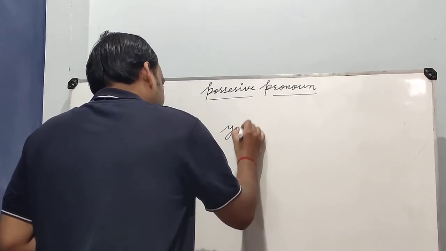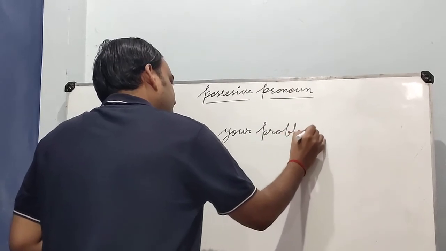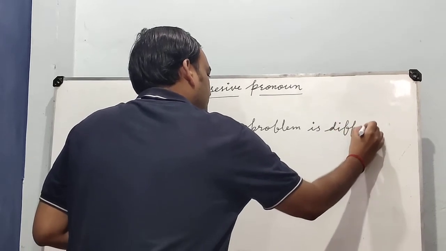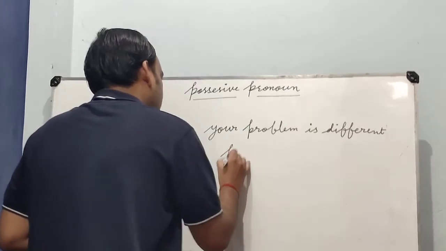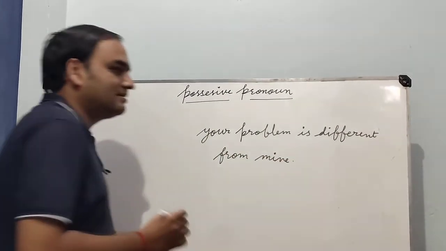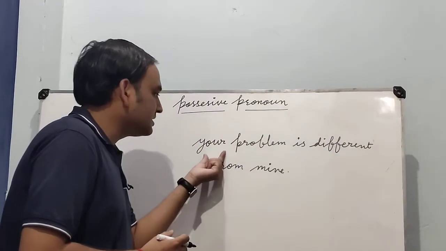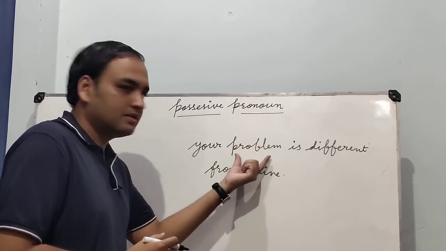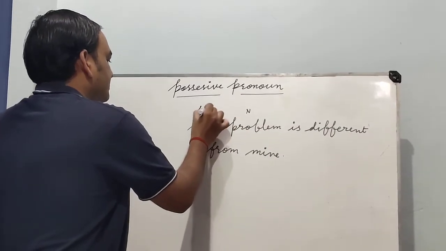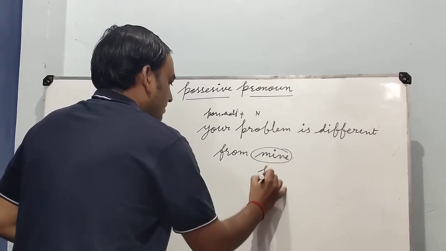Your problem is different from mine. Okay, it means that there is a possessive adjective used with a noun, problem. This is the noun, this is the possessive adjective, and this is the possessive pronoun.